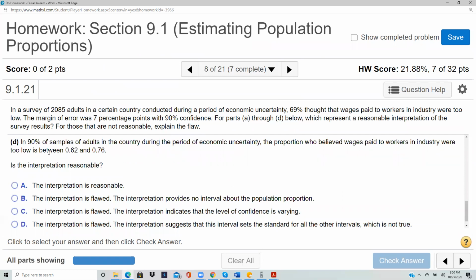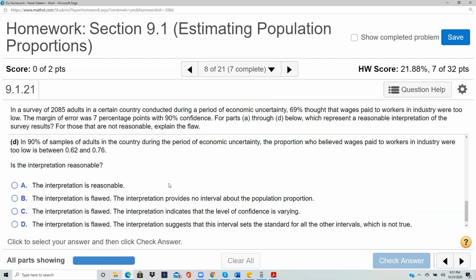In 90% of samples of adults in the country during the period of economic uncertainty, the proportion who believed wages paid were too low is between 0.62 and 0.76. No, it's that one sample in which we got that. In fact, that's not even the sample value. That was our population confidence interval, the 0.62 to 0.76.